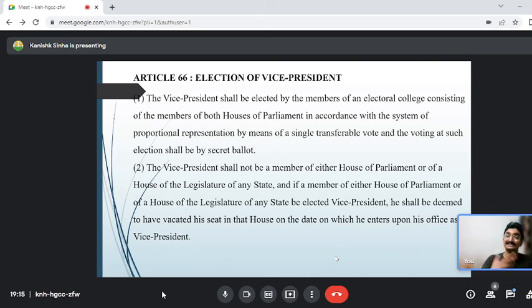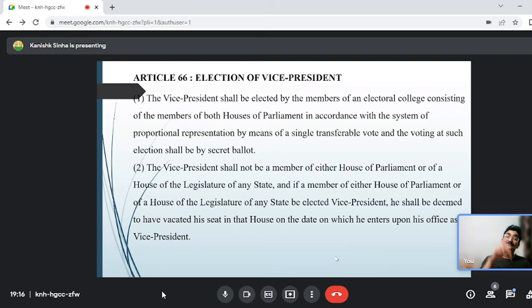So when there is no legislative assembly, it excludes Delhi and Puducherry. Because in the president's election, when we had the legislative assemblies of the states, we had Puducherry and New Delhi. But when the vice president is elected by an electoral college having only both houses of the parliament, in the system of proportional representation, we do not have the state legislative assemblies, which means we do not have Delhi and Puducherry in the electoral college.